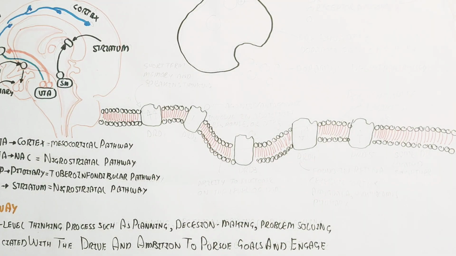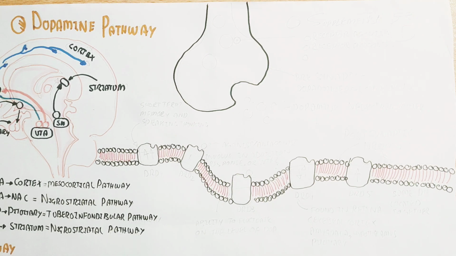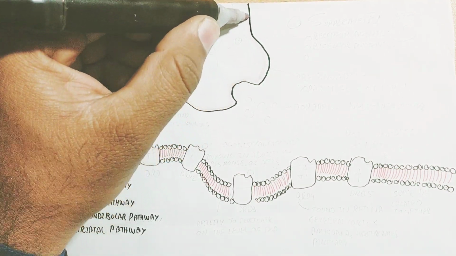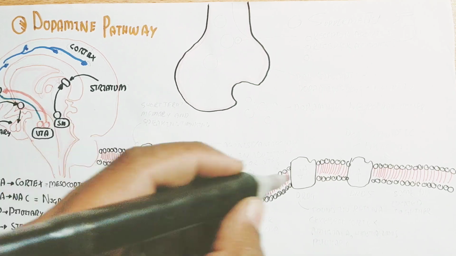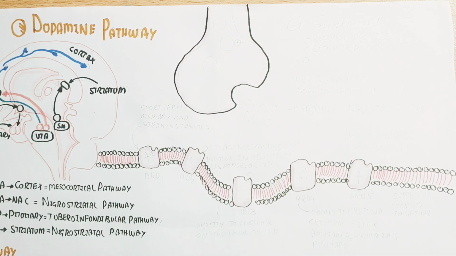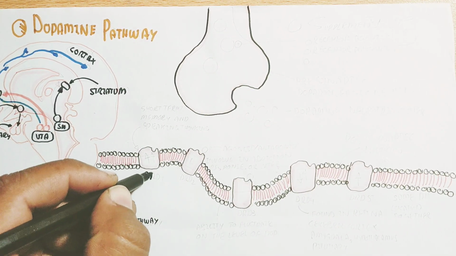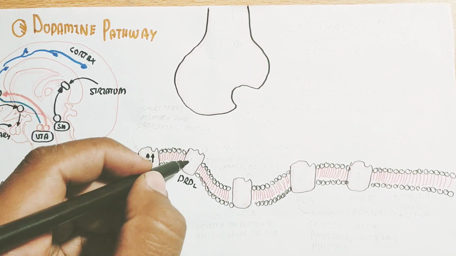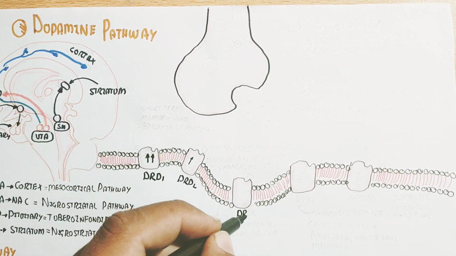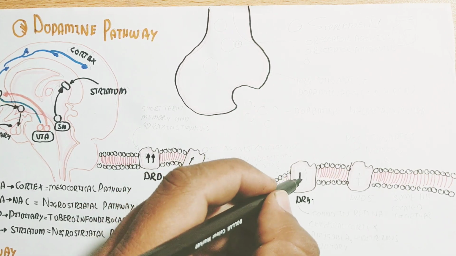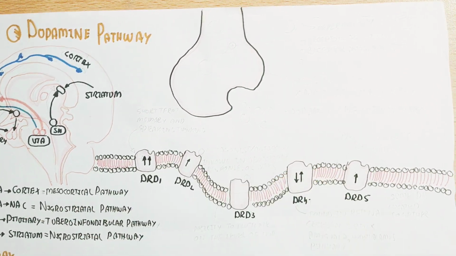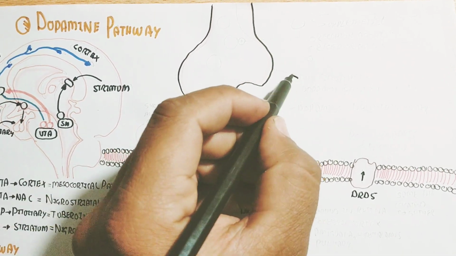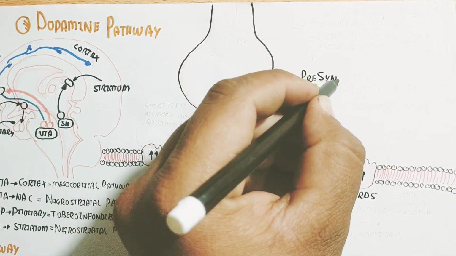The important thing to understand is the whole story about dopamine: if our dopamine functions properly, our nervous system functions properly. Less dopamine leads to less cognition, less motivation, less emotion, less motor function and movement, and prolactin dysregulation as well.